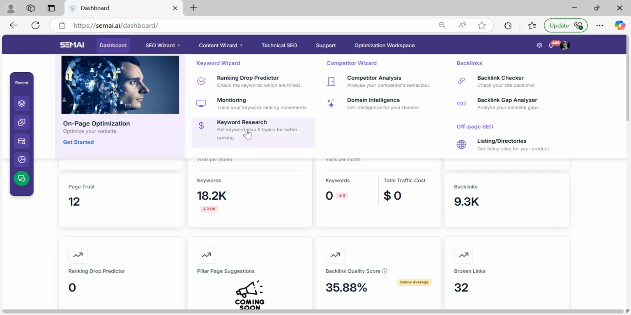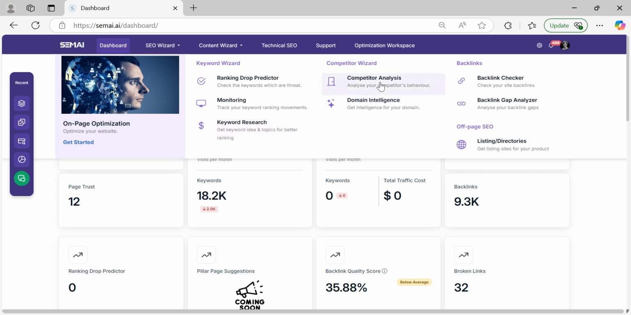Then keyword research is unique in Semai, apart from your typical Google Planner. Semai's algorithm also gives its own version of what are the best keywords we need to use for your content. Also, it gives you what kind of clusters typically have a higher chance of getting ranked in search engines. So this is very unique. We have our own algorithm in keyword research.